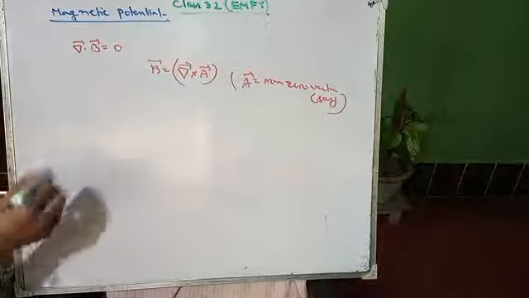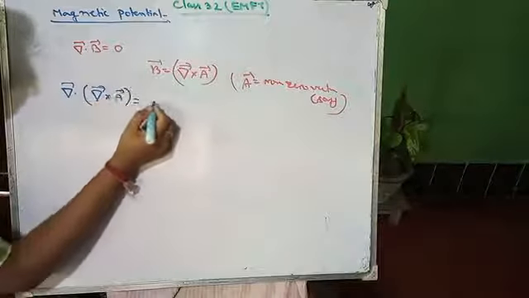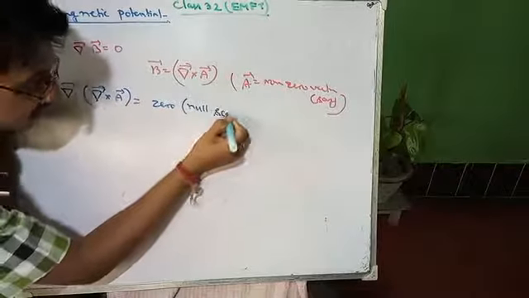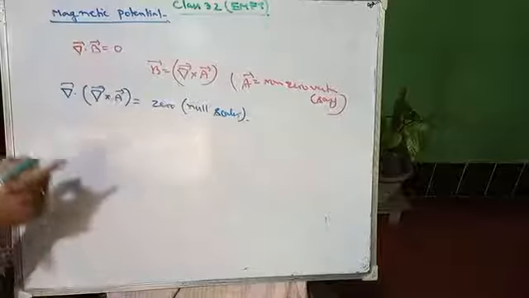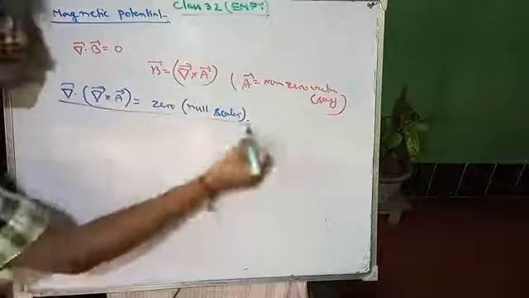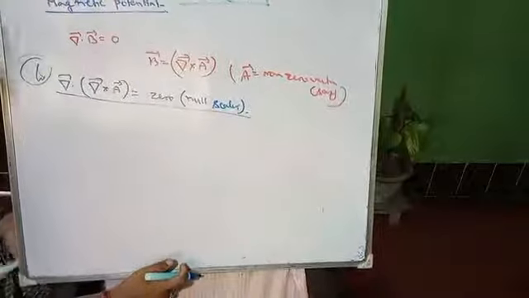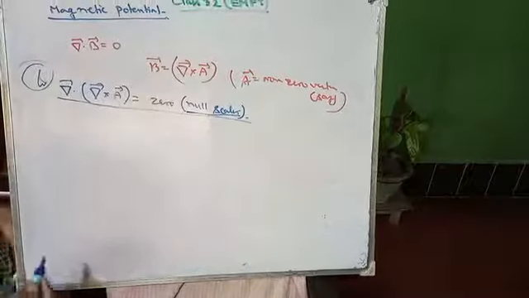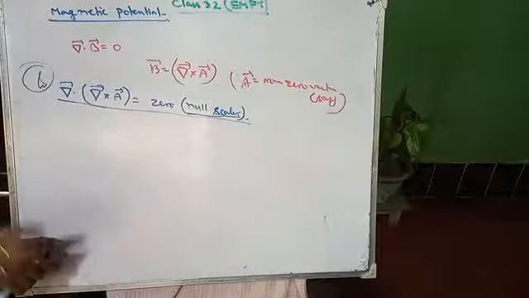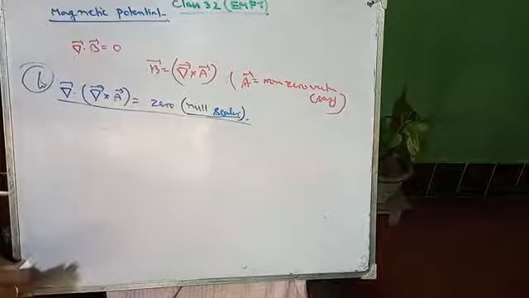Why can you assume it? Because we know the divergence of curl of any vector will always be zero, a null scalar, right? From your vector identity, I am again telling you that this is one of the vector identities which is very important. For exam purposes, this type of question is frequently asked: what is a null scalar, what is a null vector, and what is the Laplacian. These three questions frequently come from these vector identities, so you have to learn them very well.